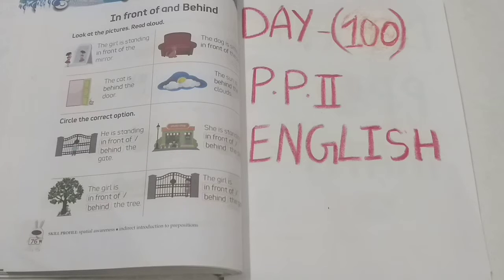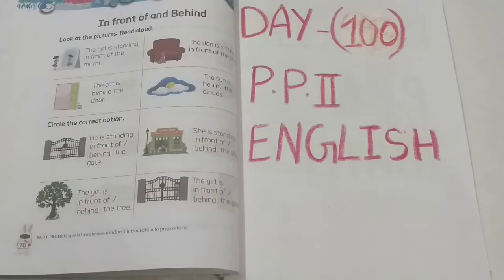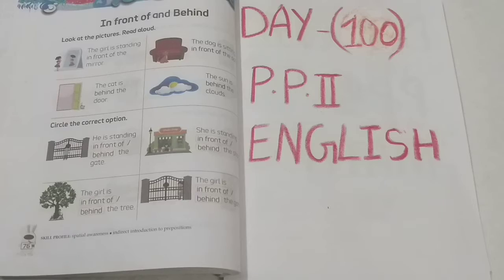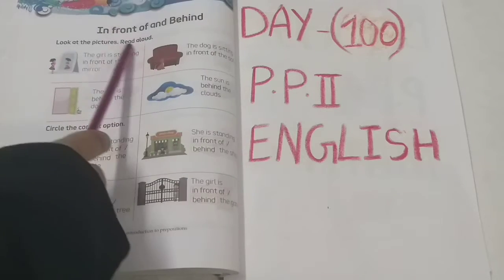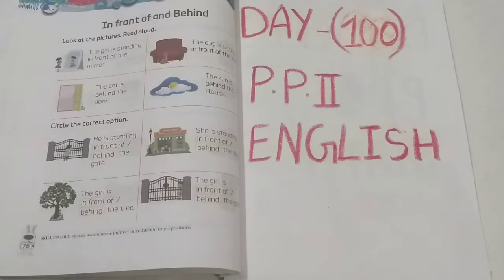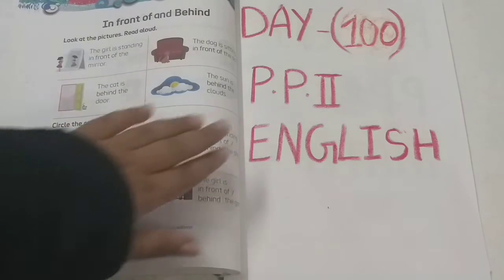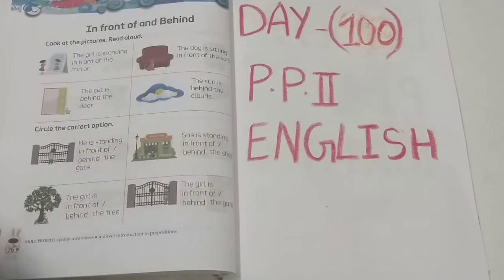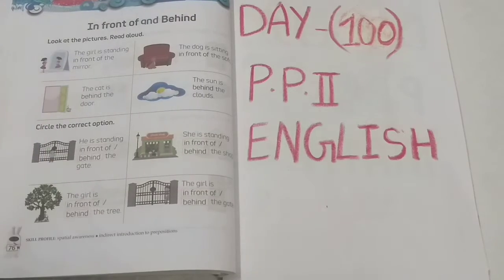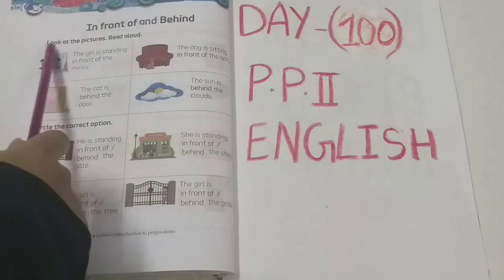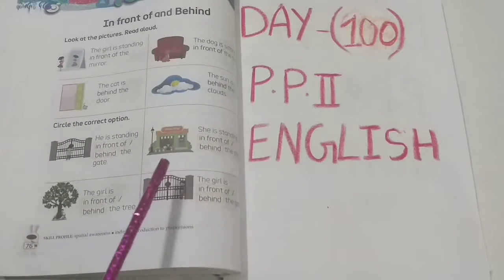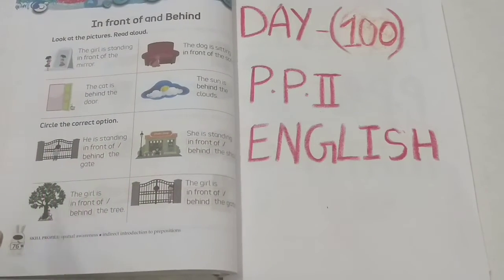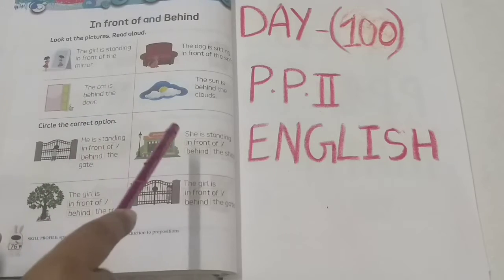So children, in the previous video we learned the concept inside and outside. But today we are going to learn a new concept, that is in front and behind. Hope children you are ready. Let's see what is there in the heading. Look at the pictures, read aloud. Let's see the pictures, what are there in the pictures, and we will see the sentence, what is written beside